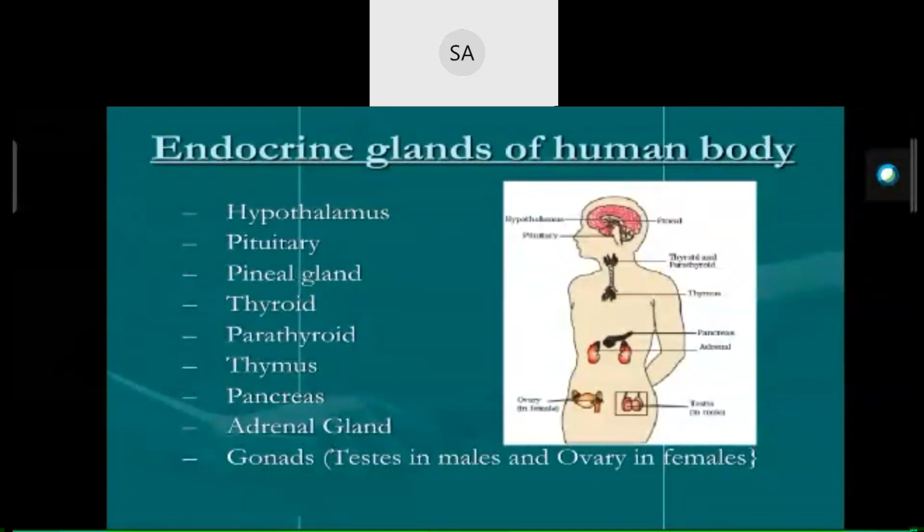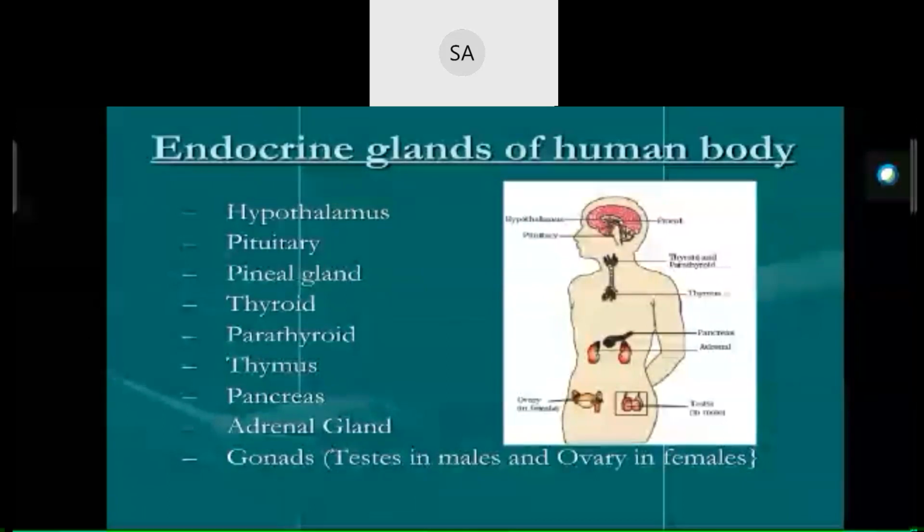Thymus. Nextly, thymus. The thymus gland is a lobular structure located between the lungs behind the sternum on the ventral side of the aorta. The thymus plays a major role in the development of our immune system. This gland secretes the peptide hormones called thymosins. And these thymosins play a major role in the differentiation of T lymphocytes, which provide cell-mediated immunity.